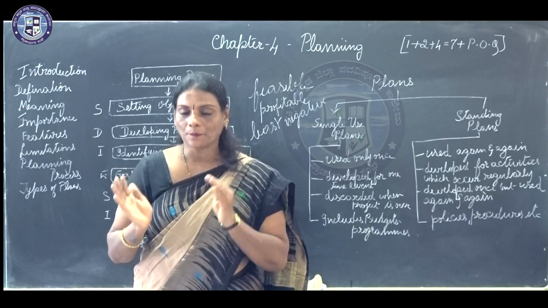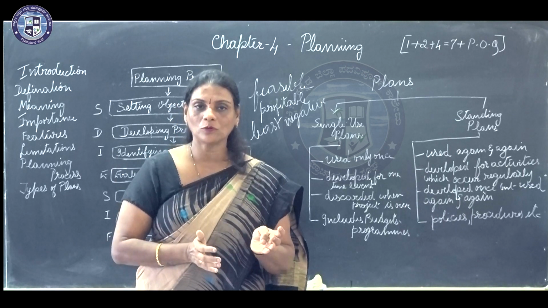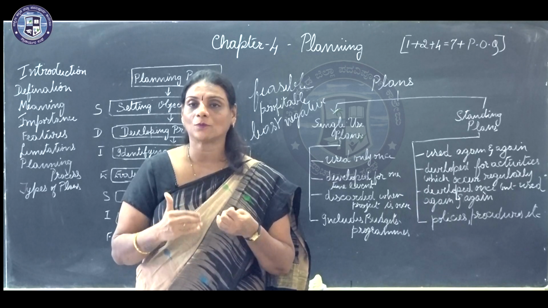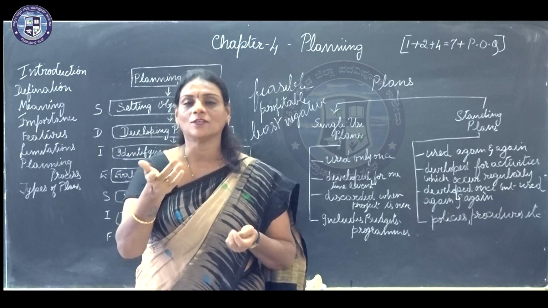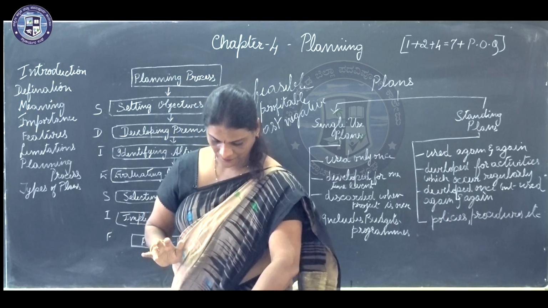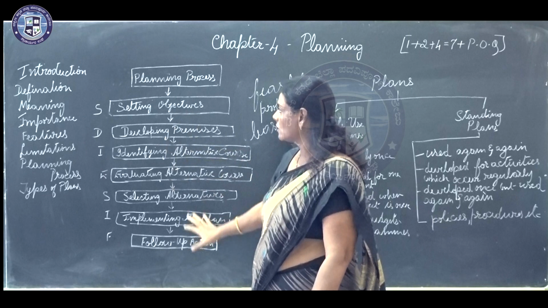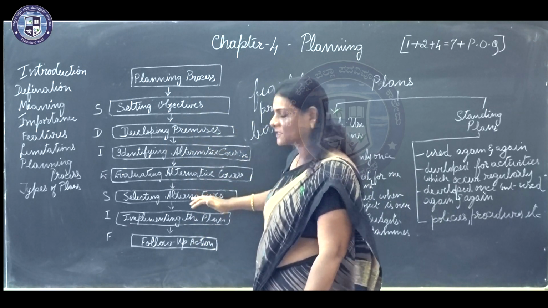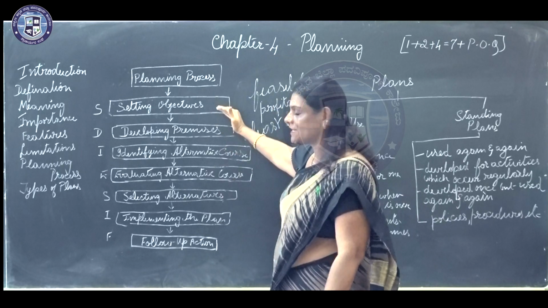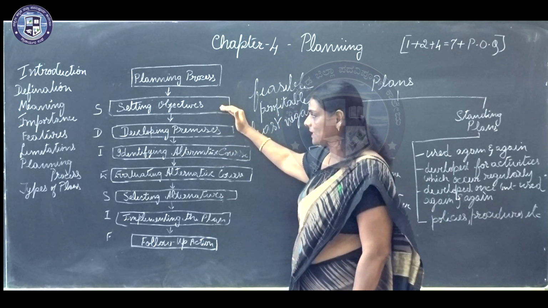So if the planning has to go on smoothly, and if you have to see that whatever plans you have implemented are doing their best, there should be a follow-up action. I hope students you are very clear with the planning process. There are 7 steps in the planning process, which begins with what? Setting objectives.